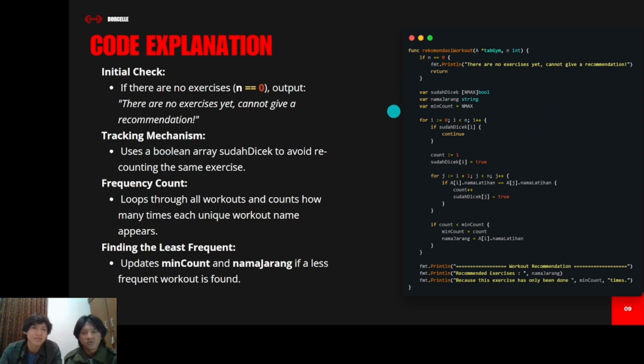Here we have continue. Continue is like if we have several data, the system will only check once. Like for instance, you have 3 push up and 2 back up. The system will read only once, and then the push up is 3.